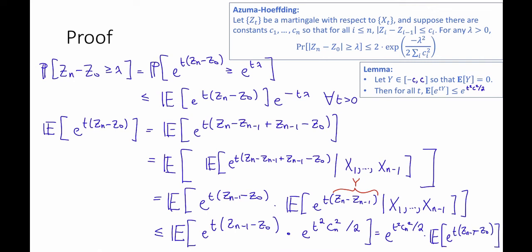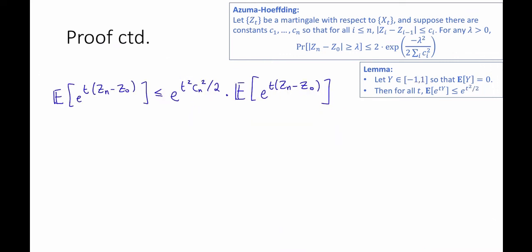Okay, so we've made progress. What have we done? We started with this expression that we wanted to bound, the expected value of e to the t times (Z_n − Z_0), and we've bounded it by something that we pulled out times the same expression but with a Z_{n−1} instead of a Z_n. So the basic idea here is we're just going to repeat this. Here I've just copied over what we got on the previous slide. And if we repeat this logic,